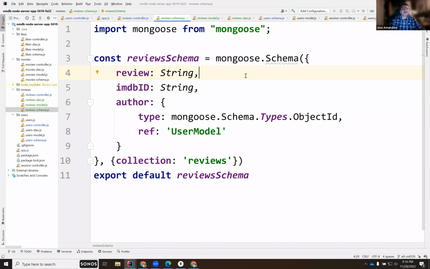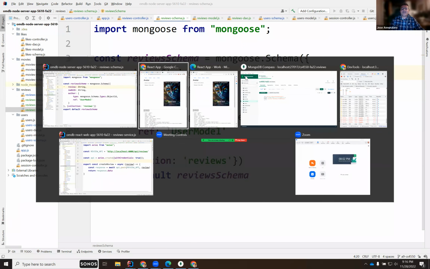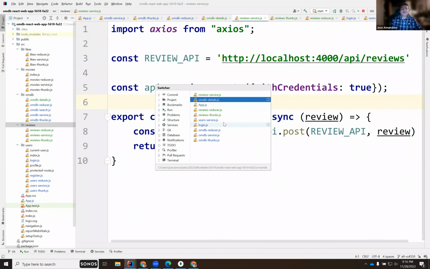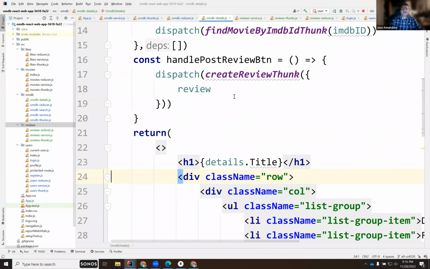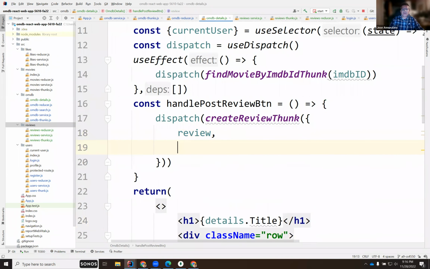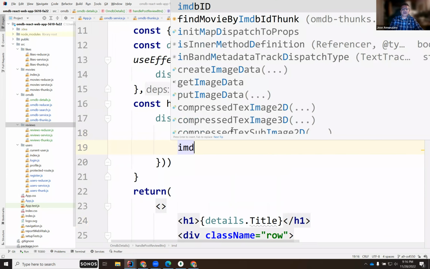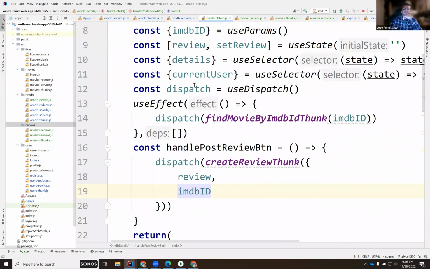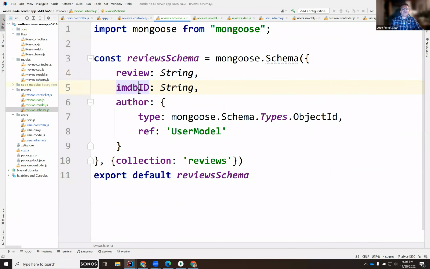Okay, that means that also in the React, when we send this out, in the details, we need to pass in the review, right? And I need to pass in the IMDb ID. IMDb ID, though, it's the parameters, right? So I'm going to pass that in. It's going to travel to the server. The server is going to grab it and store it in the database. All right, let's try it out.